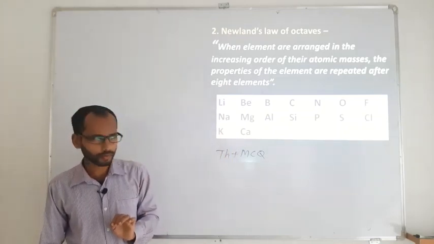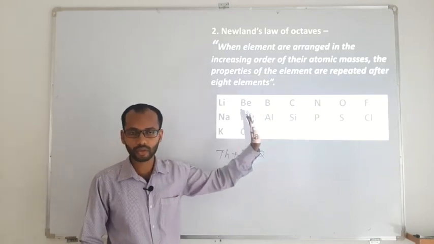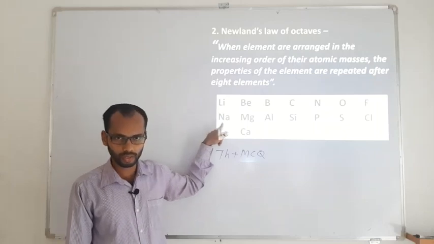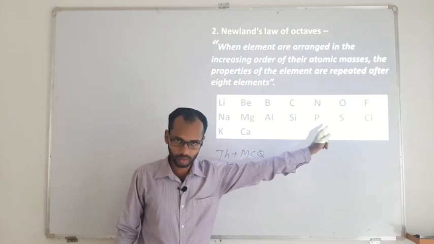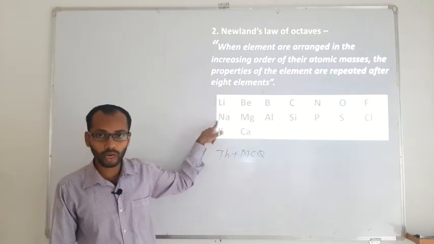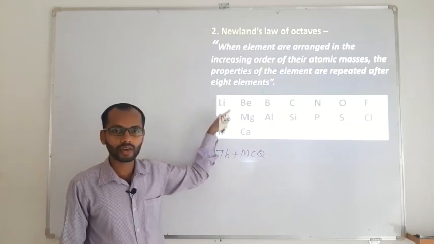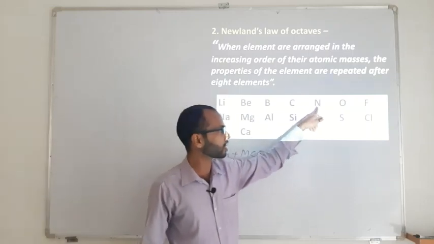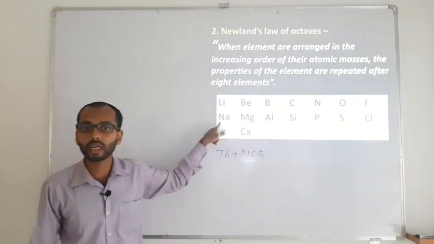According to Newlands' law, when we arrange the elements along a group in increasing order of their atomic masses, the 8th element that appears will have the same chemical behavior as the first element. For example, lithium, beryllium, boron, carbon, nitrogen, oxygen, fluorine and then sodium. So sodium here is the 8th element.